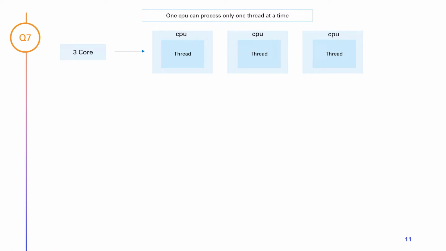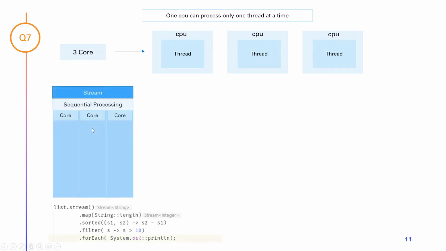Now let's see how a stream works. A stream is nothing but processing a list of elements sequentially. Even though your machine is a multi-core system, with multiple CPUs available to process threads in parallel, still only one thread will be created, and this thread processes your list of elements one after another. That is sequential processing.